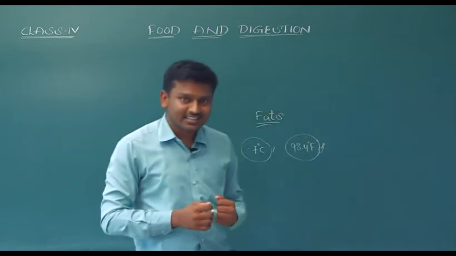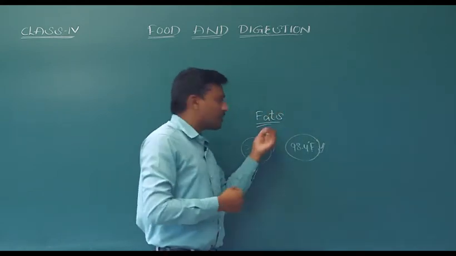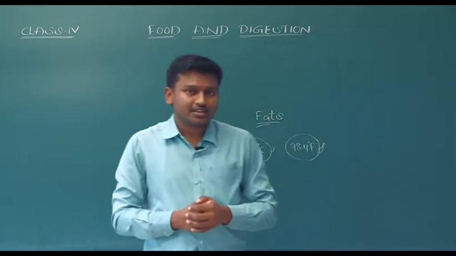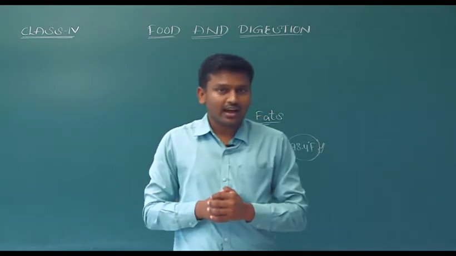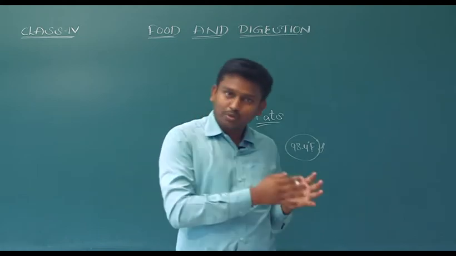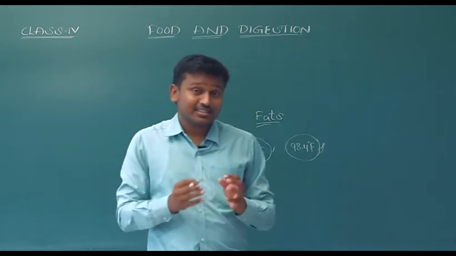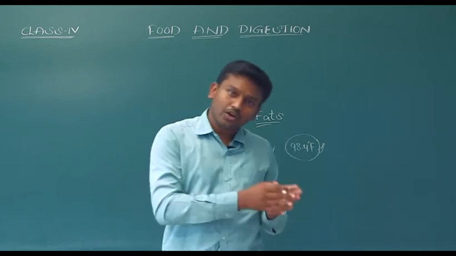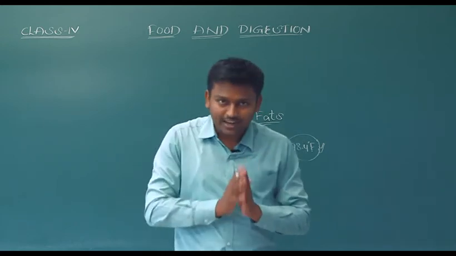So, we can get that heat or temperature from fatty food items. As we have seen, carbohydrates and fats are energy giving foods. We get energy from the carbohydrates and from fats also.